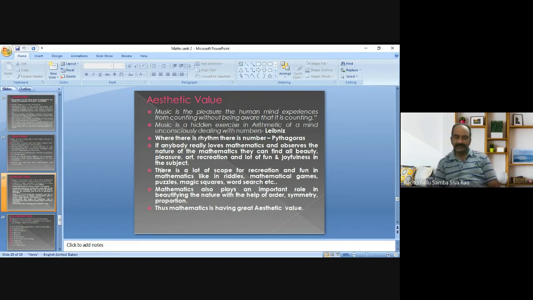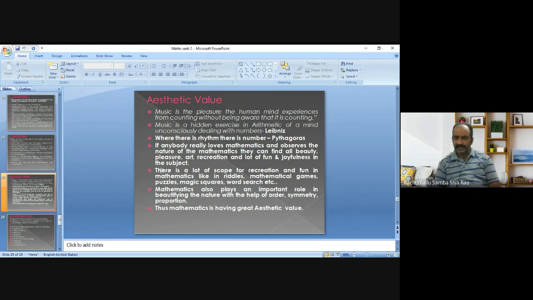See these qualities of mathematics we discussed earlier: order, symmetry, proportion. We may give beauty to a monument with the help of order, symmetry, and proportion only.